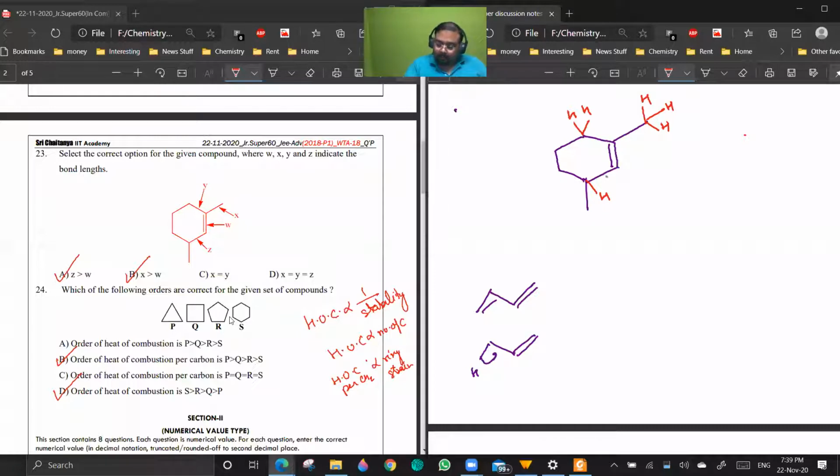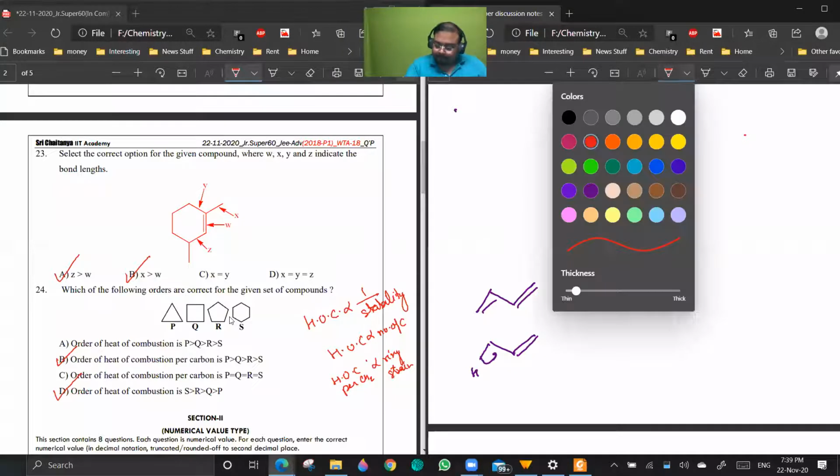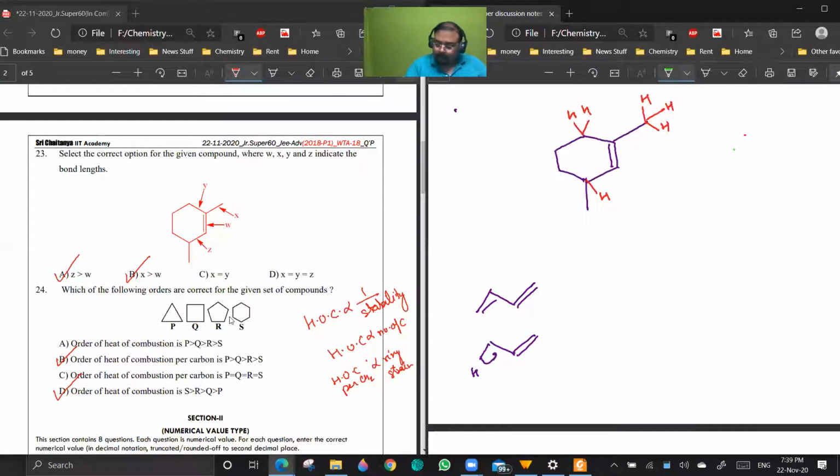So in this case, let me change the color. What is the bond order? Due to only one hydrogen for hyperconjugation, this bond order will be 1 plus. This bond is due to 3 alpha hydrogens, so the bond order will be 1 plus plus plus.